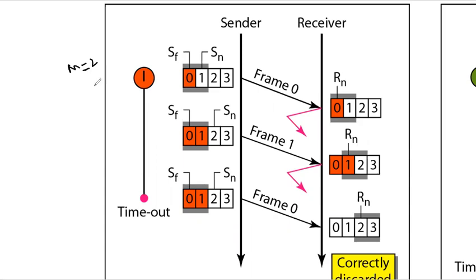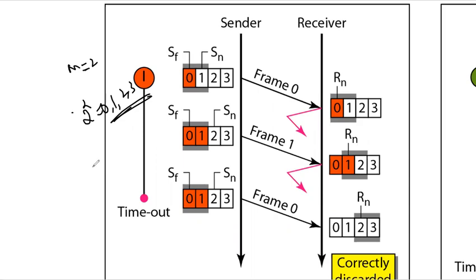M equal to 2 means there are 2 squared, that is 4, sequence numbers: 0, 1, 2, 3. Sorry, not 4 frames to be sent, there are 4 sequence numbers.